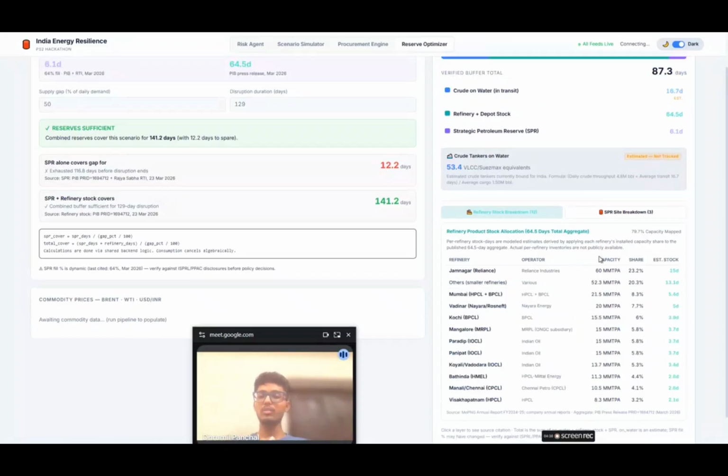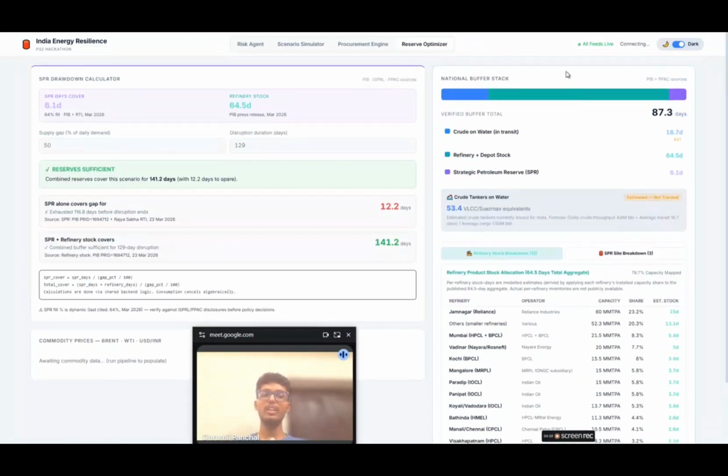So this was all about our project, and talking about real-time deployment: if we deploy it in real time, we have to trigger the news pipeline in real time. We can't do that manually, so we have built a scheduler for that. Our scheduler will auto-trigger every 6 hours, the new news will be fetched, and accordingly data will be populated across the whole front end. So this was all about our prototype. Thank you so much.